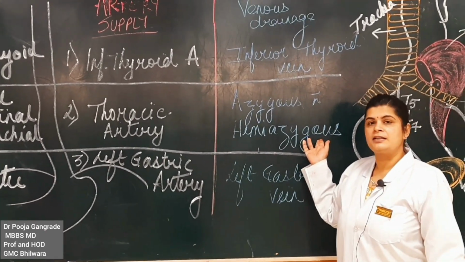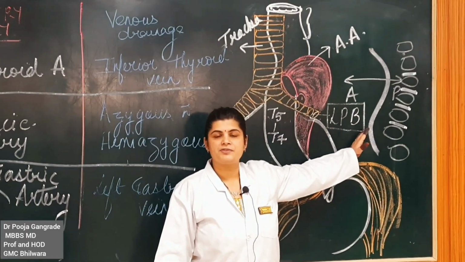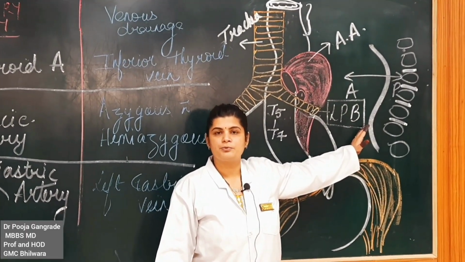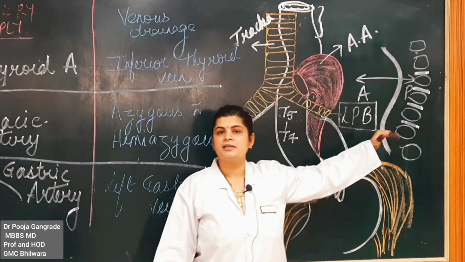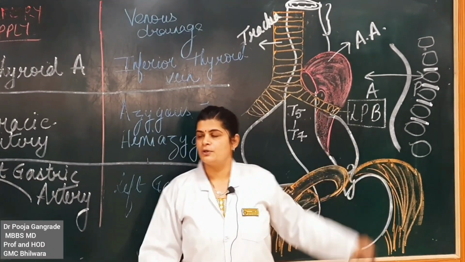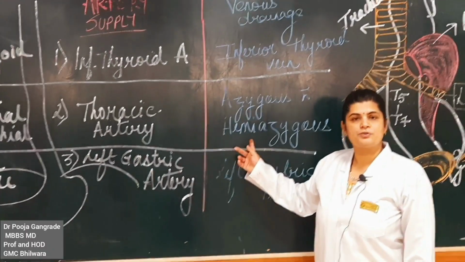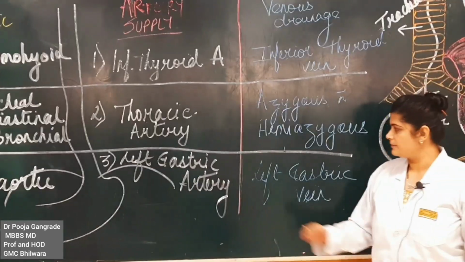We've just seen in the relations, the posterior relations of the thoracic part. We have just mentioned in the posterior relations that along with the vertebral column and intervertebral disc, we discussed the azygous venous system also. So, the thoracic part of the esophagus shall drain into the azygous and hemiazygous group of veins.